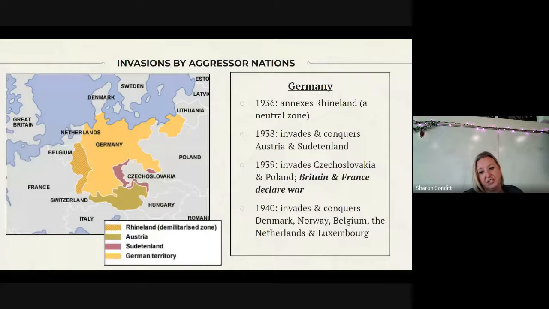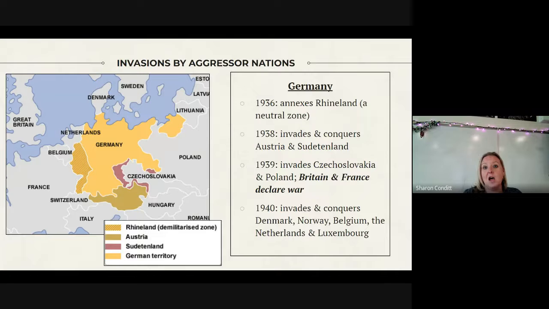And we move next to Germany. As we have examined the hand that the Treaty of Versailles dealt Germany, what we start to see happen in the 1930s is this nationalistic movement emerging in Germany. And there's this desire to regain land that was lost under the treaty.